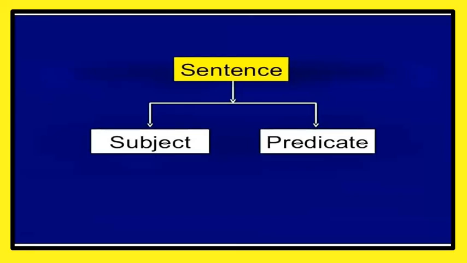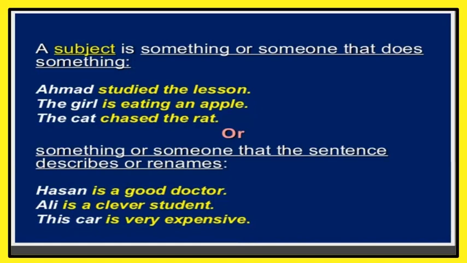A sentence can be divided into two sections, subject and predicate. Now, what is a subject? A subject is something or someone that does something. For example, look at example number 1. Ahmad studied the lesson. In this sentence, Ahmad is someone about whom we are talking. And look at the last example. This car is very expensive. In this sentence, we are talking about something.